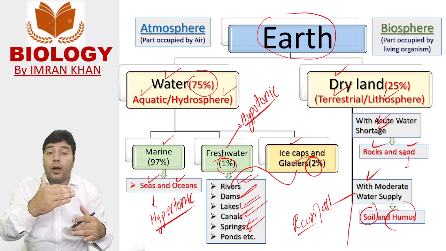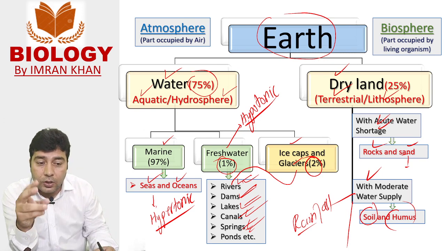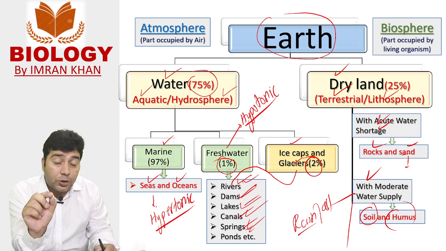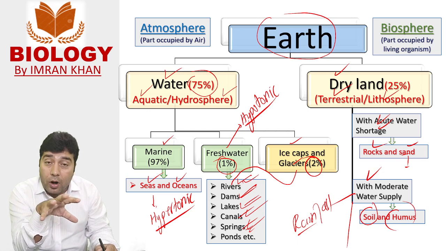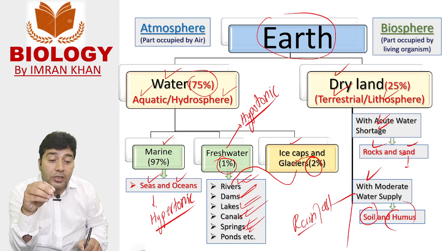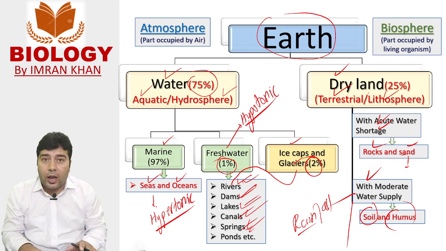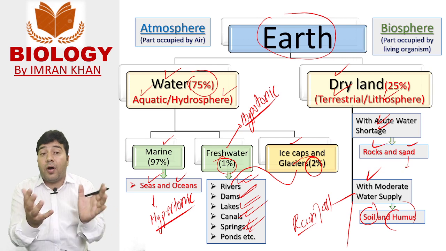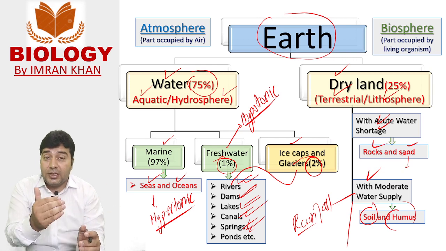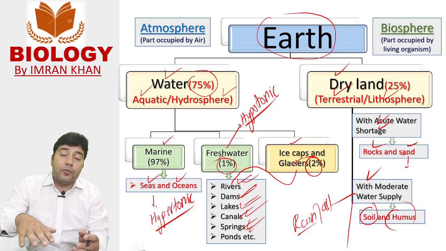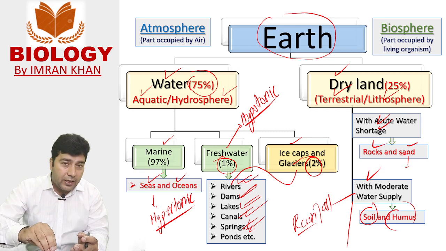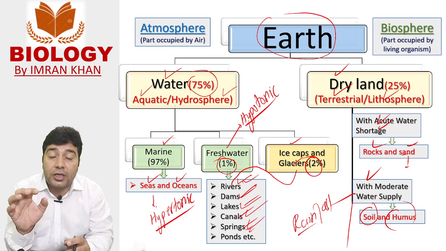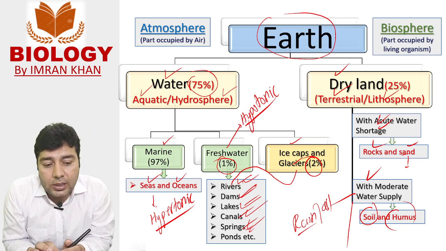So the terrestrial environment is further divided into two segments. One with acute shortage of water and less rainfall is called desert. It actually constitutes rocks and sands. And one with moderate water supply, where sand is converted into soil, can support life in the form of trees, grasses and vegetation. If this area of dry land has abundant trees, this is called forest, and if it has fewer trees and abundant grasses, this is called grassland ecosystem.